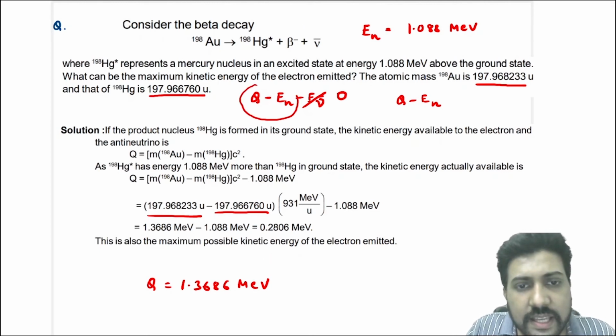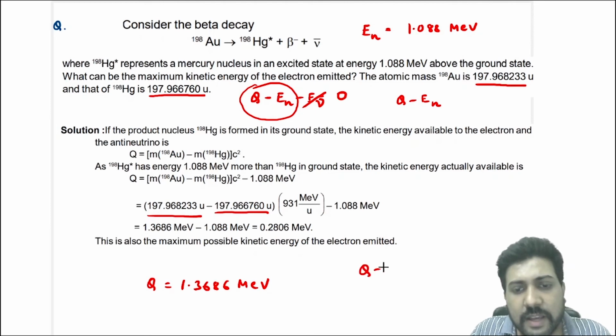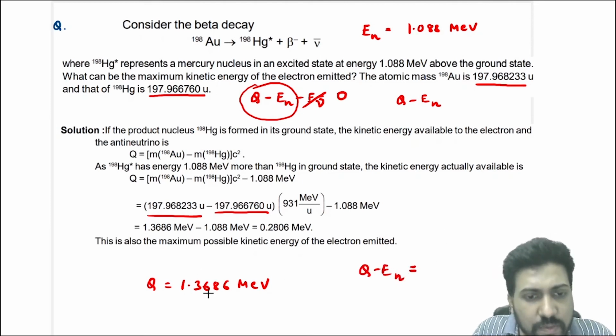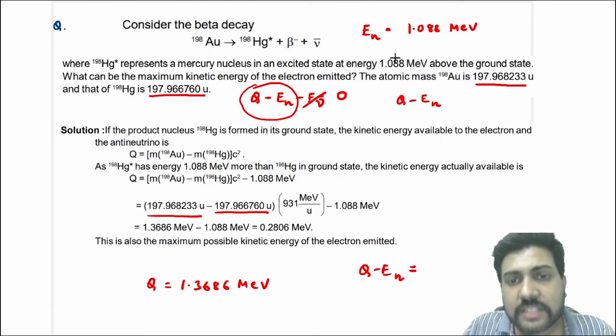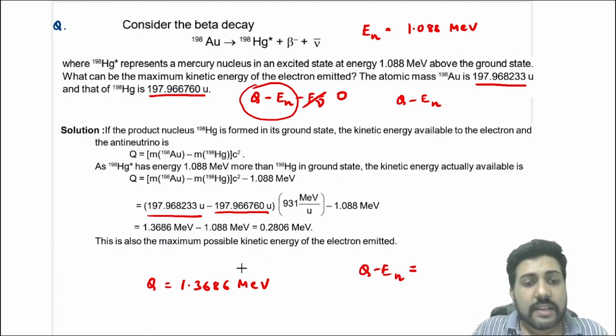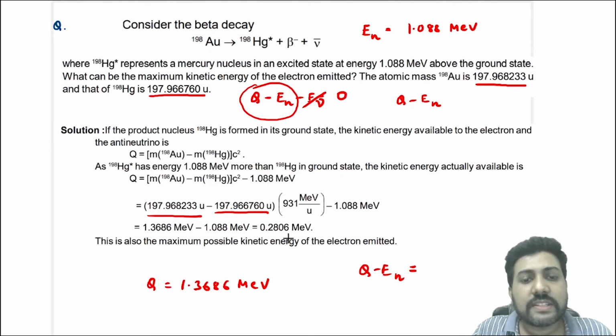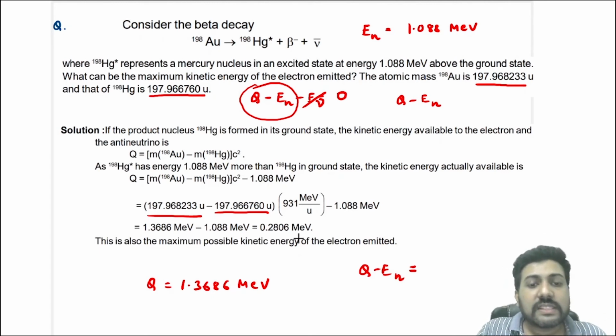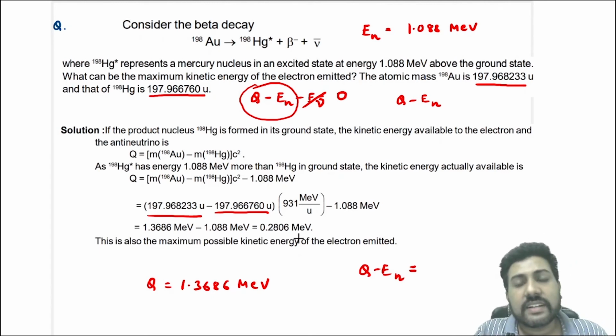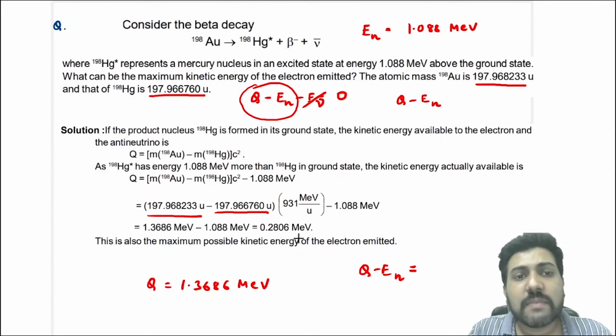But the maximum kinetic energy of the beta minus will be Q minus En. So Q minus En will be this Q value minus 1.088 mega electron volt. The answer will be 1.3686 minus 1.088, which equals 0.2806 mega electron volt. So this is the maximum possible kinetic energy of the electron, but actually it will obviously be less than this, because there will be some energy of the antineutrino. We have only calculated the maximum kinetic energy.